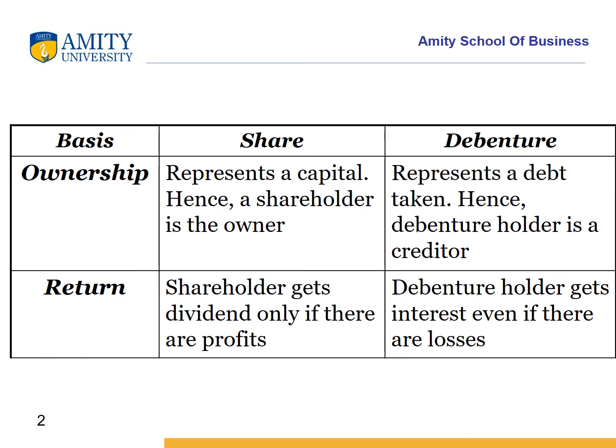On the basis of return, the shareholder gets a reward which is known as dividend only if there are profits made by the company. Whereas in the case of a debenture, a debenture holder gets a reward in the name of interest, even if there are losses, which means he gets the interest at a fixed rate as a return.